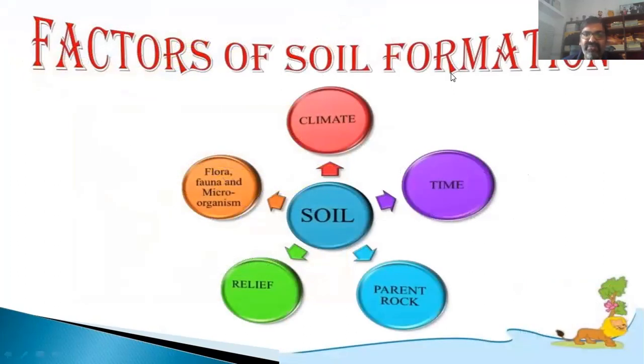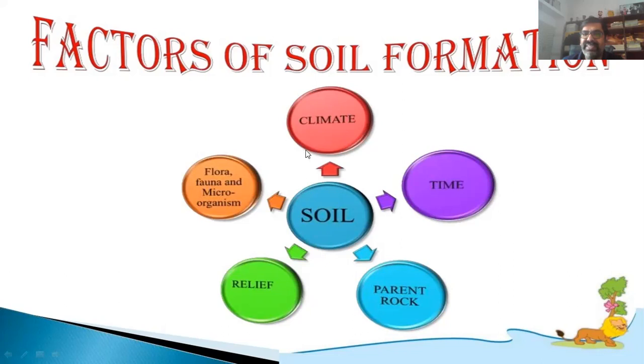Factors of soil formation, how soil is formed: climate, first parent rock, then microorganisms. You know very well about flora and fauna and microorganisms, the biological terminology.